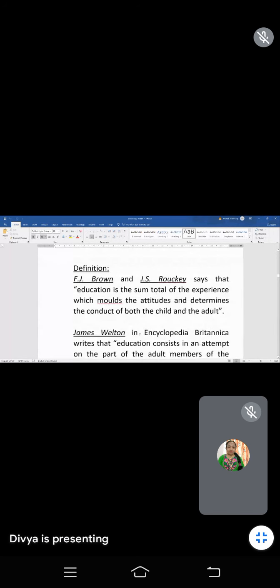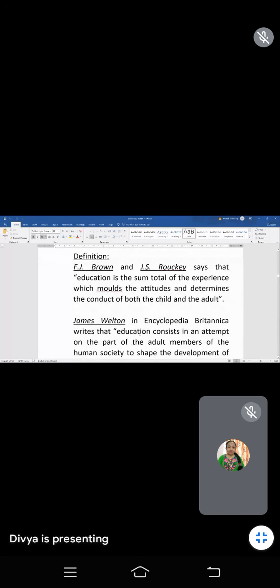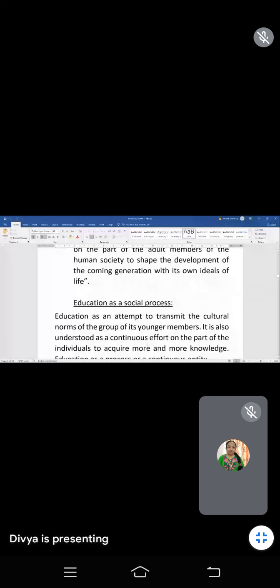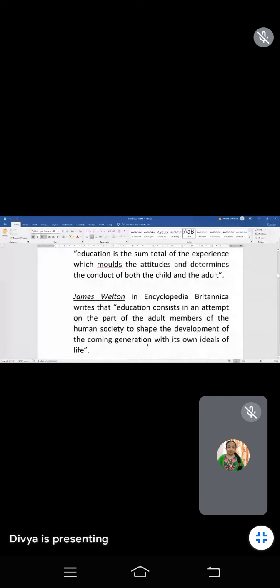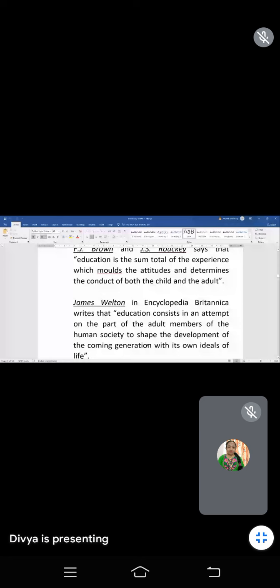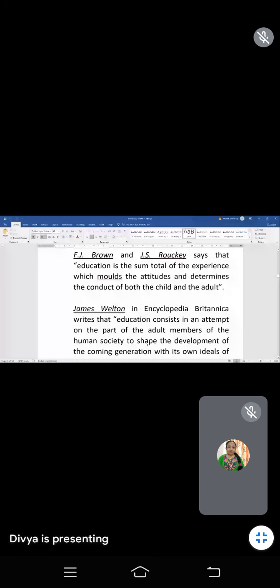Write down now the definition. So many definitions are there. Apart from those, two definitions were given. Write down. The first one is given by F.J. Brown and J.C. Roucek.